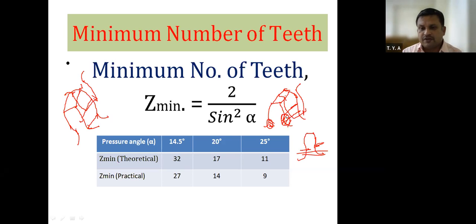That is why this minimum number of teeth concept came. To avoid interference, we must have a minimum number of teeth on the pinion.